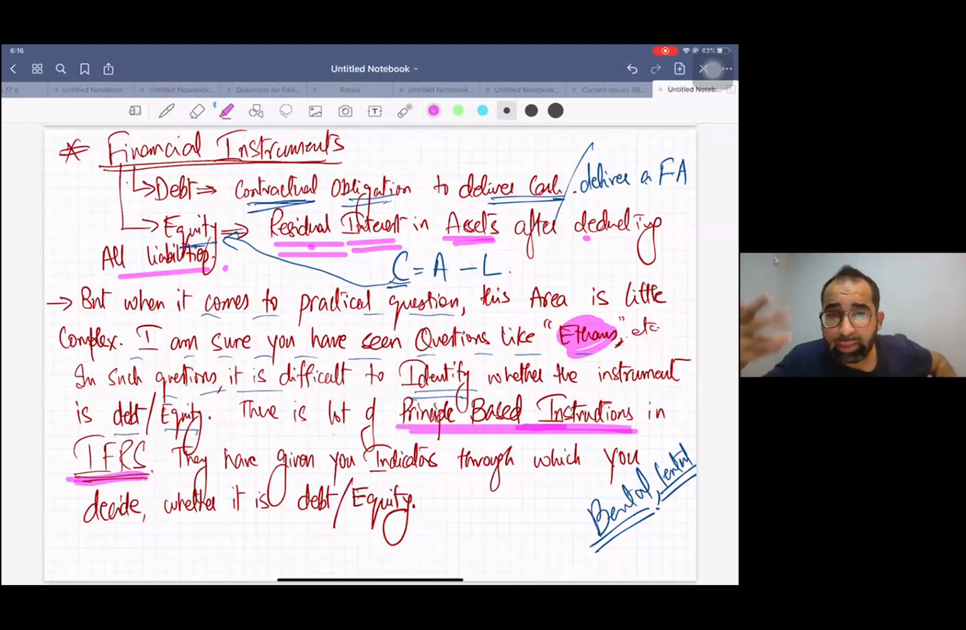Now I have a question. Right time, right wordings. Do you guys know the difference between principle based and rule based? Tell me, comment please. Do you guys know the difference between principle based and rule based approach? Come on, comment. Wait, let me tell you, giving you some light.